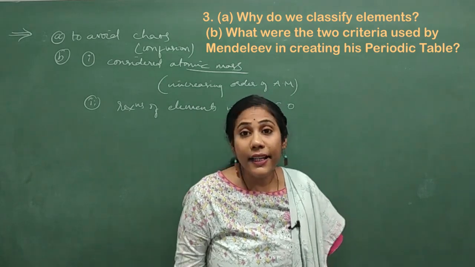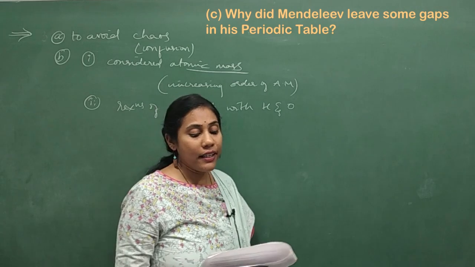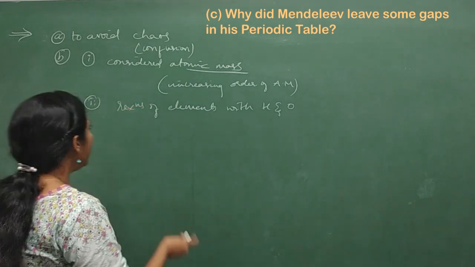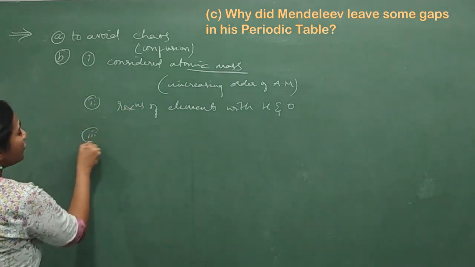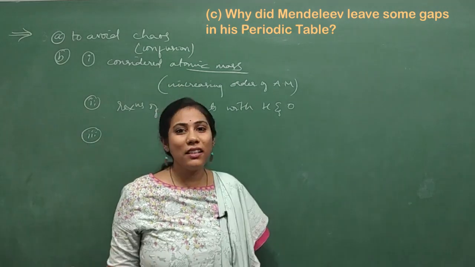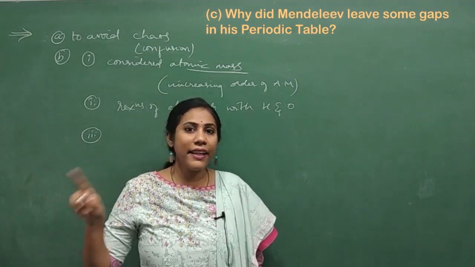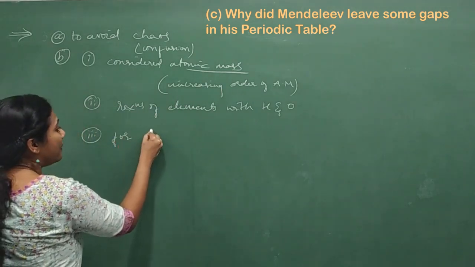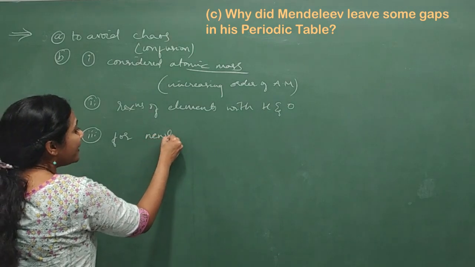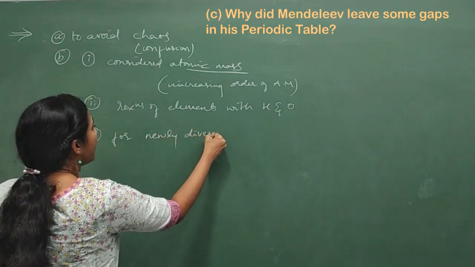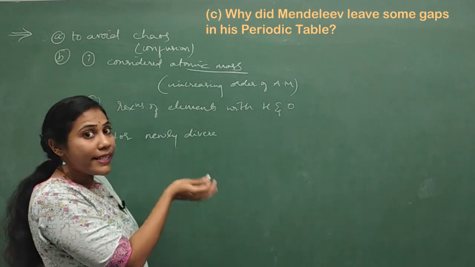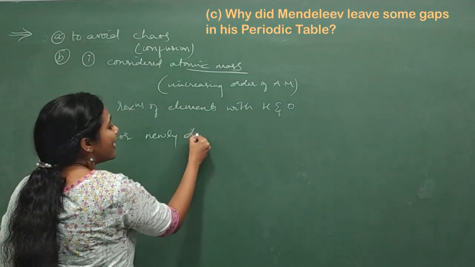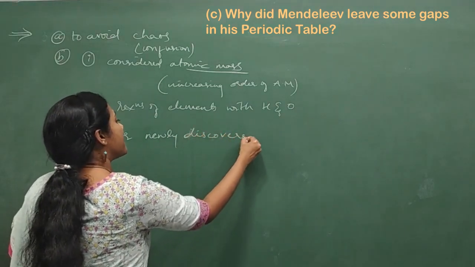Okay. And question C, why did Mendeleev leave some gaps in his periodic table? So here and there, Mendeleev has given a few gaps. For example, Eka silicon, Eka boron. Here and there, many gaps were there. It is because of newly discovered elements, isn't it? If an element is newly discovered, then we must give a place for that newly discovered element in the future. That's the reason Mendeleev has left certain gaps, isn't it?